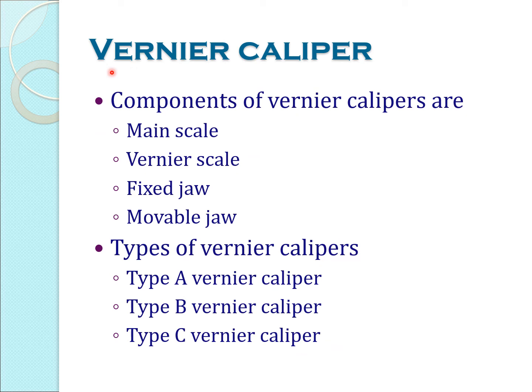So we have a variety of types of vernier calipers available: Type A, Type B, Type C. It will depend majorly on the construction and design purpose, so we can use anything based on our requirement. First we will see the major components of a vernier caliper: main scale, vernier scale, fixed jaw and movable jaw.